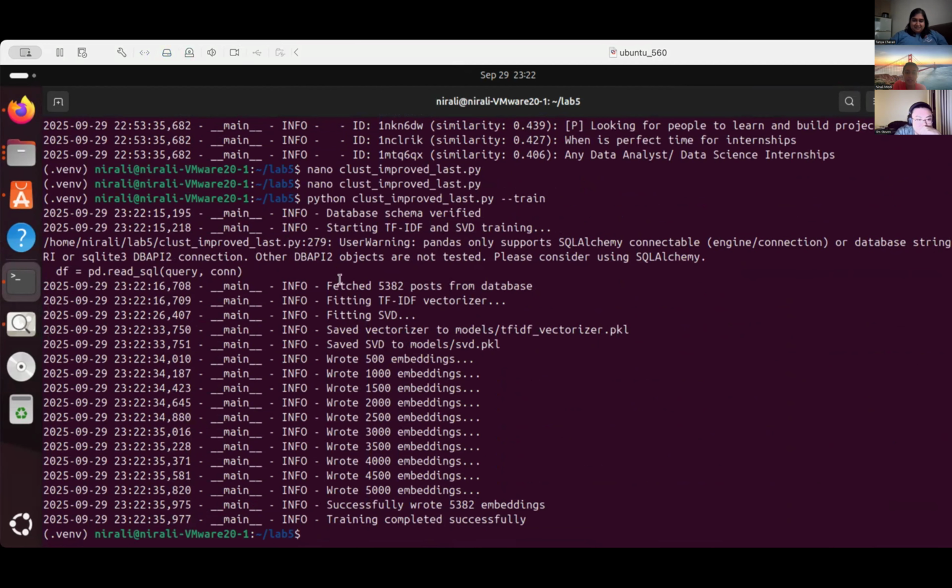Okay, so I guess it has trained and it has embedded all the posts. Now let us run the clustering, k-means. And as I had said, we will say we want 4 clusters.